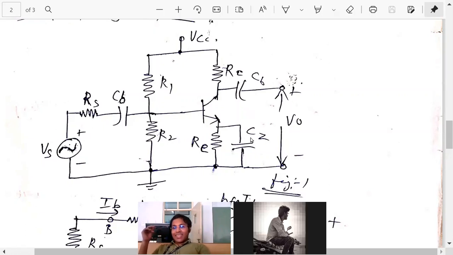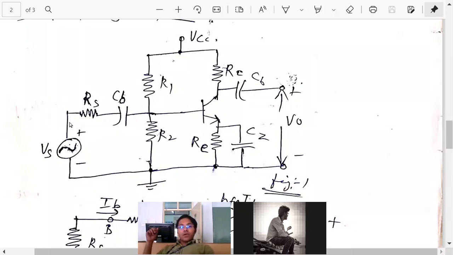Because of this capacitor, this resistor is bypassed. If this capacitor is not there, then current has to flow through RE. But because this capacitor is there, current is not flowing through RE, it is flowing through this CE. So this capacitor is a bypass capacitor. You know, road bypass. The current coming here is not traveling in this road, it is going in this road, because current always chooses the low resistance path.